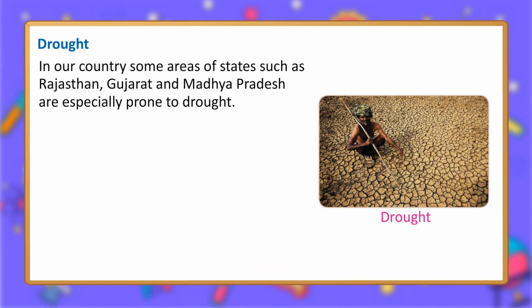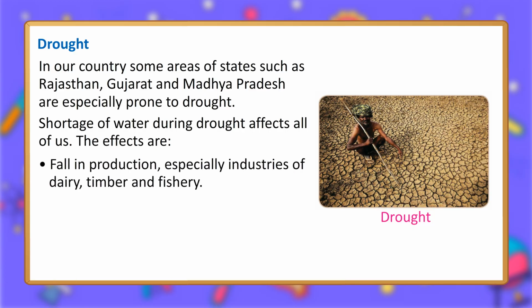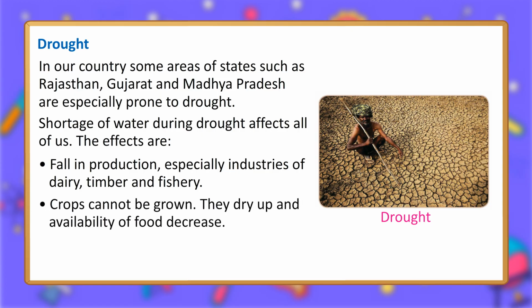In our country, some areas of states such as Rajasthan, Gujarat and Madhya Pradesh are especially prone to drought. Shortage of water during drought affects all of us. The effects of drought are a fall in production, especially in the dairy, timber and fishery industries. Crops cannot be grown.